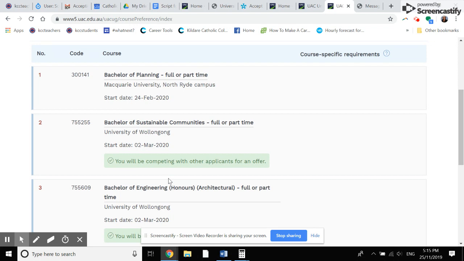Once she's done that, she then needs to think, out of the 3 that she's already accepted, so the 2 UOW ones and the 1 UC one, which one is going to be her backup, just in case she doesn't get her first preference on UAC on the 23rd of December. She should then contact the two that she's decided she doesn't really want and decline those offers. That way, those spots in those courses will be available to be offered to other students in subsequent rounds.